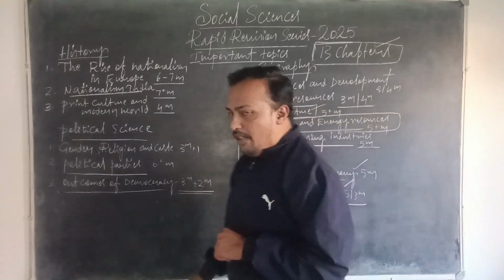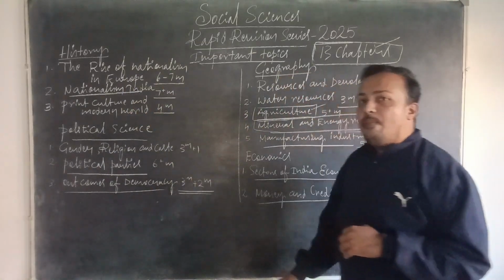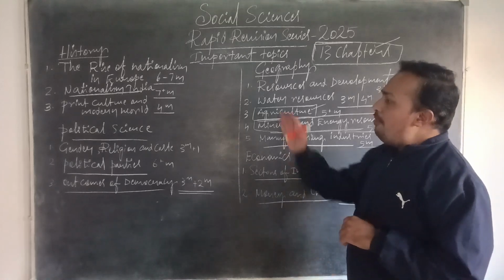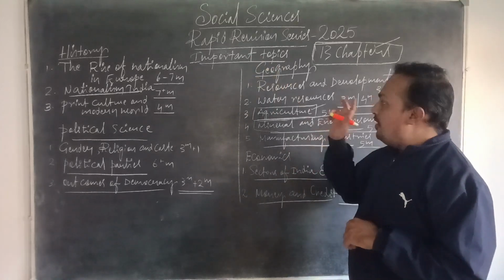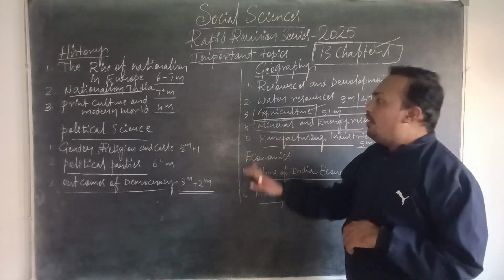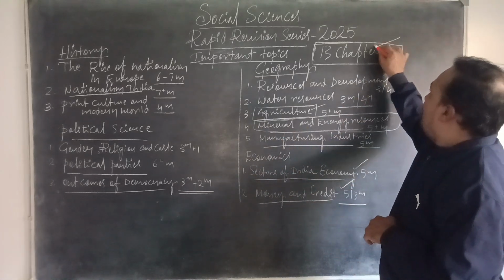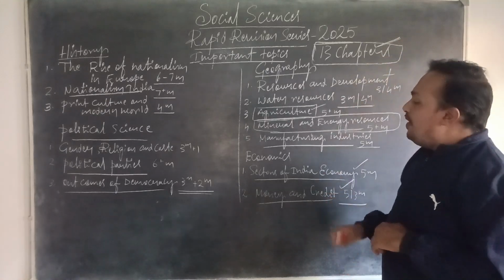If you have already studied these 13 chapters, focus more on them again, or if you have fallen behind in studying them, concentrate on them first and give more priority to these 13 chapters to score 95 plus in your social science board examination.